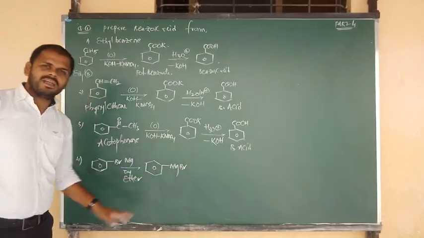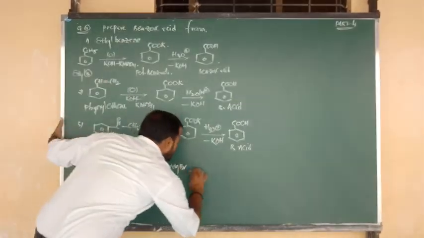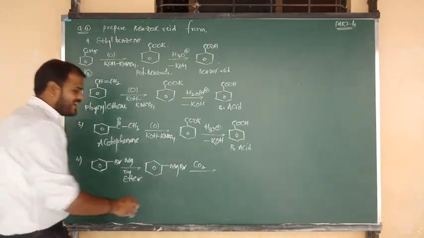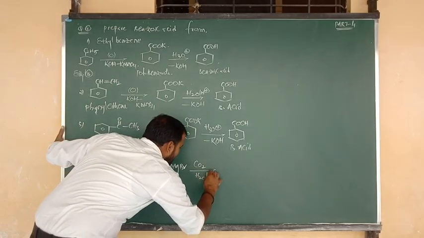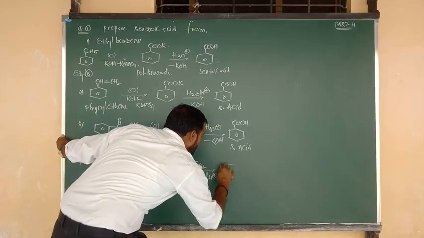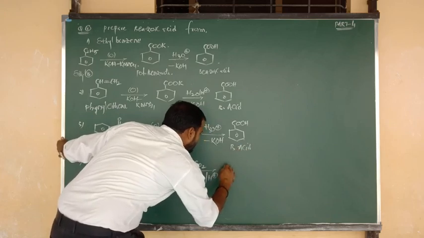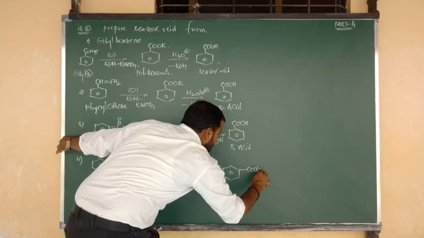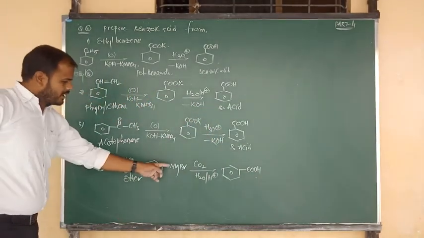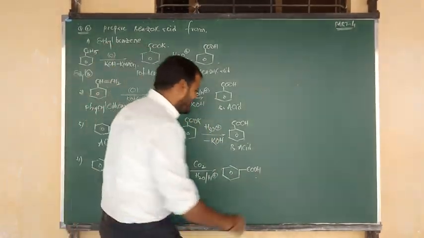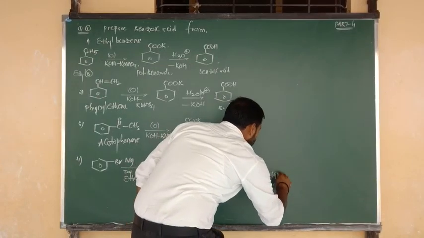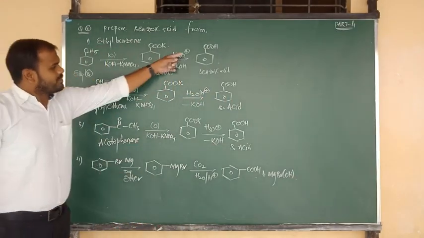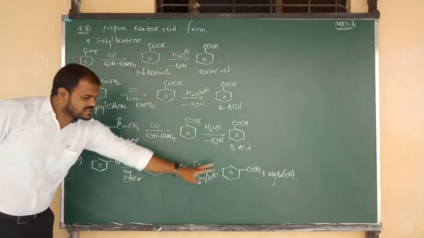Phenyl magnesium bromide simply undergoes carboxylation, meaning reaction with dry ice in presence of dry ether, followed by hydrolysis in acidic medium. What is the product? Benzoic acid. Yes, here we get benzoic acid. The remaining byproduct is MgBrOH, meaning hydroxy magnesium bromide. So, give the preparations of benzoic acid.